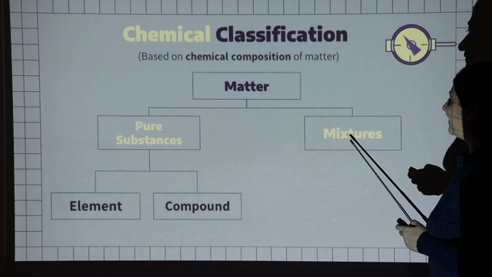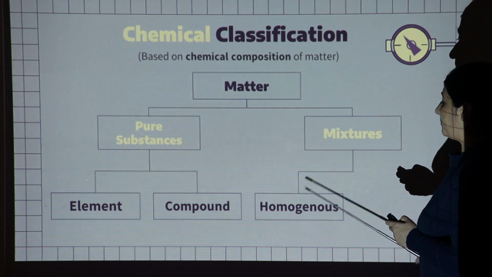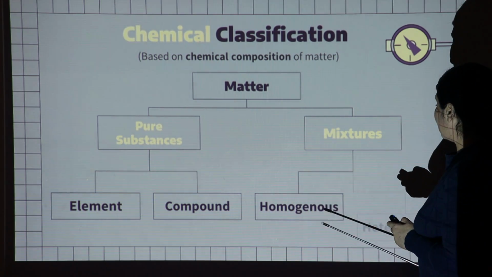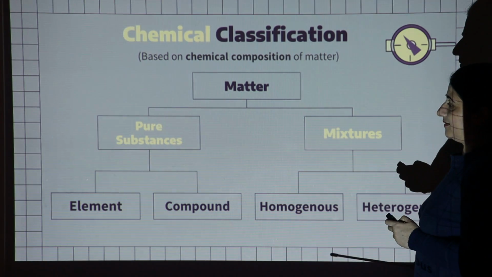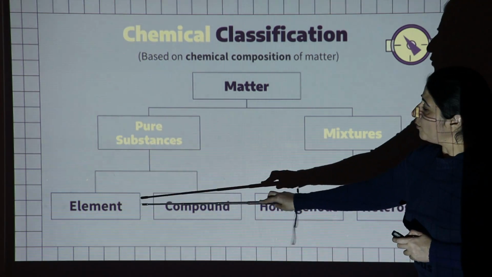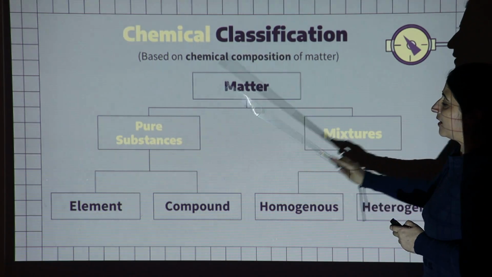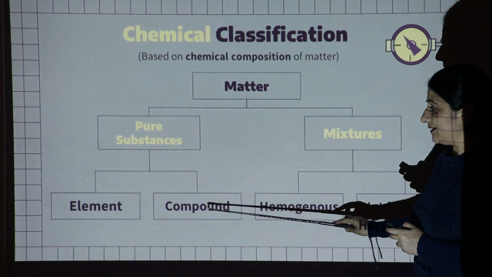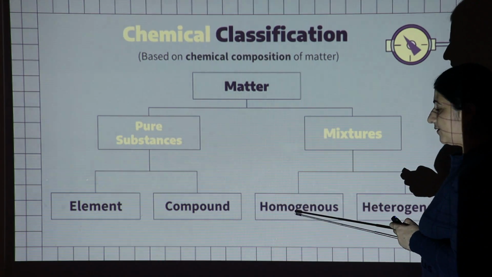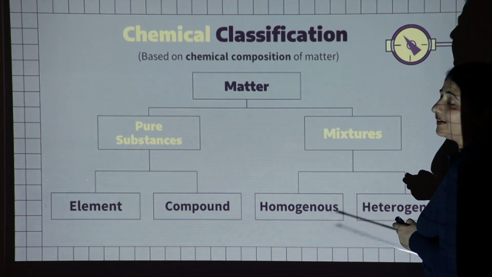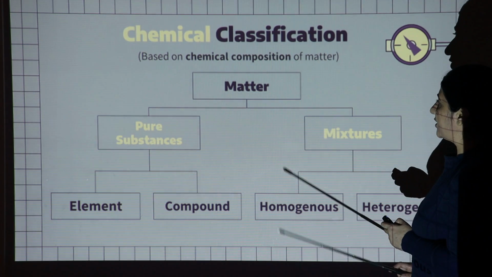On the other hand, mixtures are divided into two types: number one is homogeneous and second one is heterogeneous. So later on we will discuss all four things related to matter: number one is element, second is compound, third is homogeneous and fourth is heterogeneous mixture.